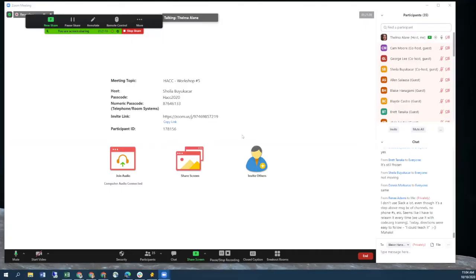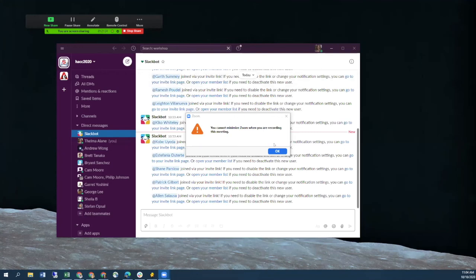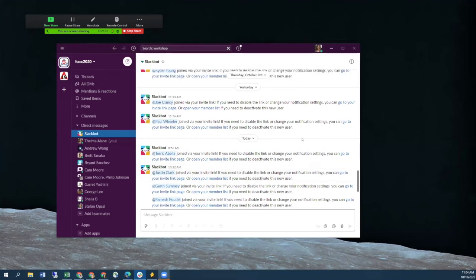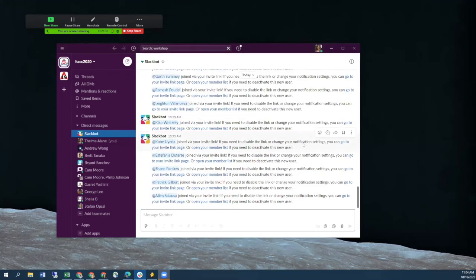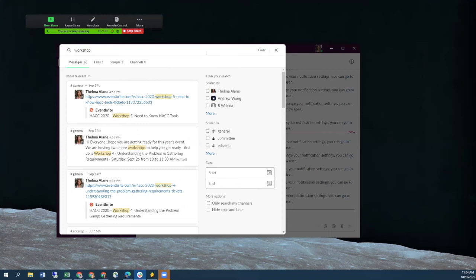So now I'm going to share a particular window. Okay, so now can you see my Slack screen again, by any chance? Okay, yeah. This looks better. Okay, so when I hit search workshops, can you see the screen that pops up? Yes. Okay, so that was the problem. So I was sharing that one window and not the screen, and that's why it was freezing.